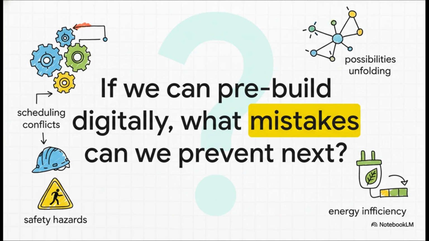And this all leads to a really fascinating final question. We are already stopping physical clashes by building digital twins first. So, if we can pre-build a project with this incredible level of detail, what other kinds of mistakes can we prevent? Scheduling conflicts? On-site safety hazards? What about long-term energy inefficiency? The possibilities here are really just beginning to unfold.